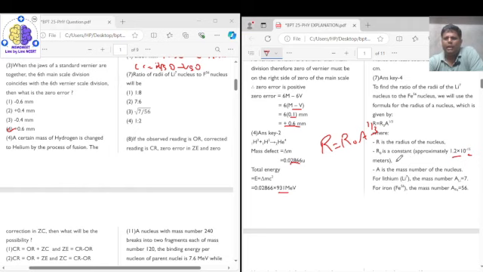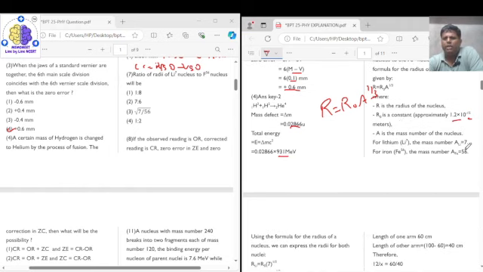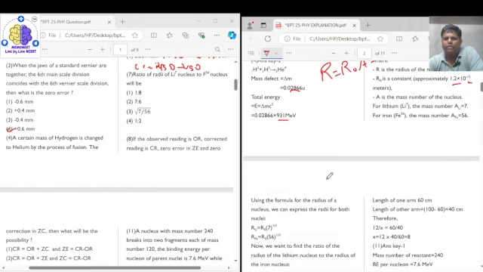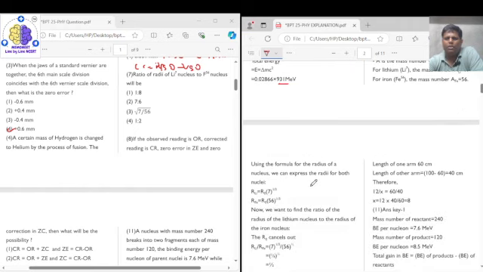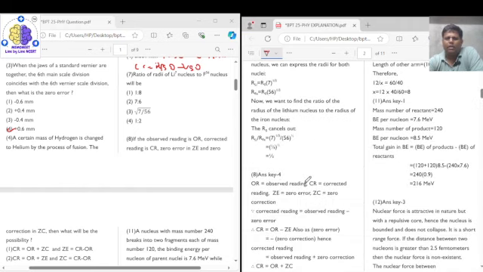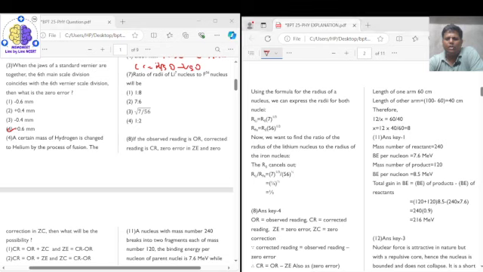So since we have two A's, that is A for lithium is 7 and that for iron is 56. So from here, using the formula, we can solve it. Let me calculate it first. The formula which we are going to use here is radius is equal to R naught into A raised to the power of 1 by 3.